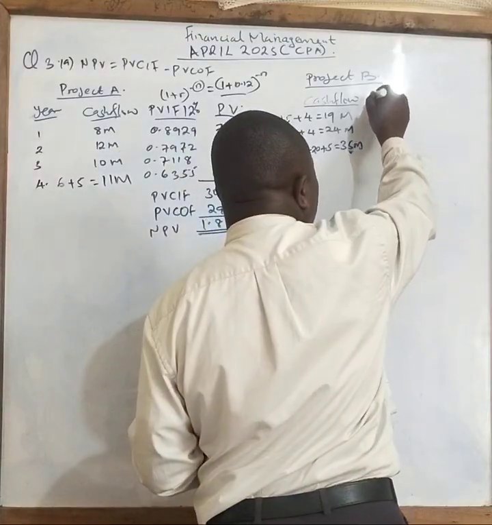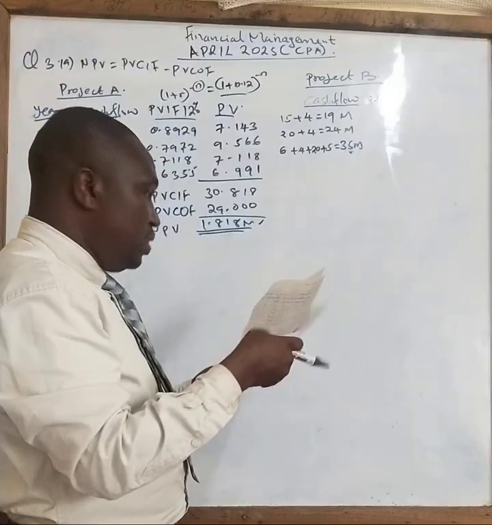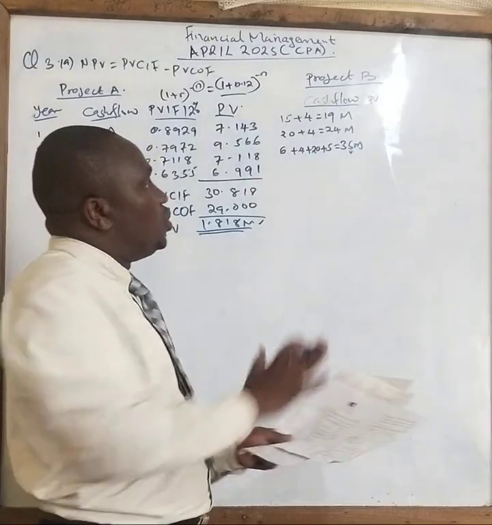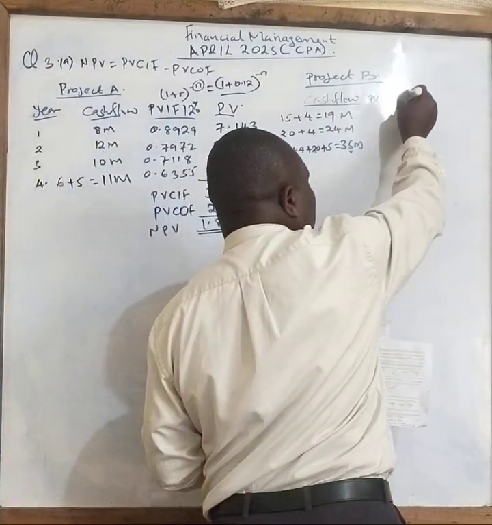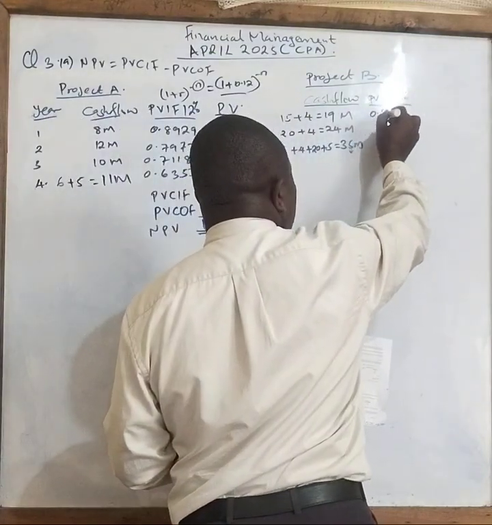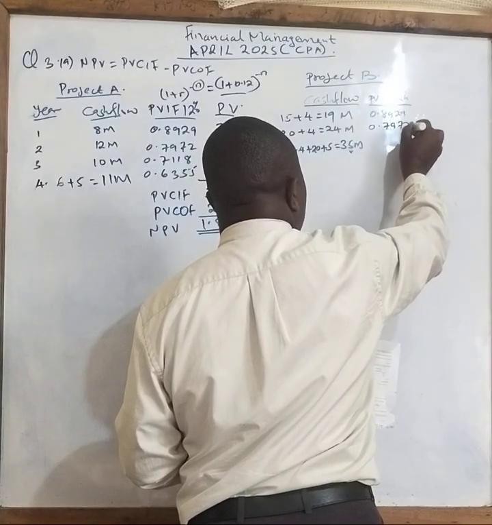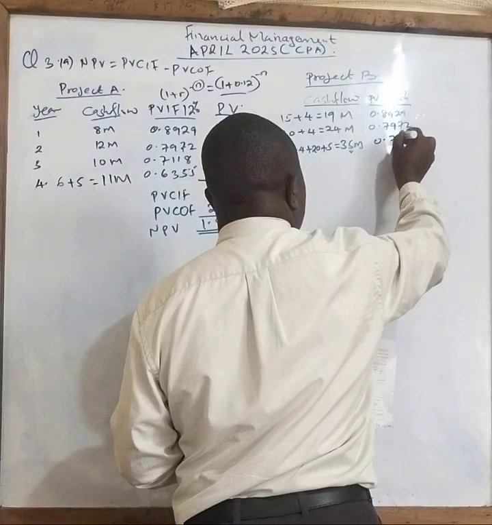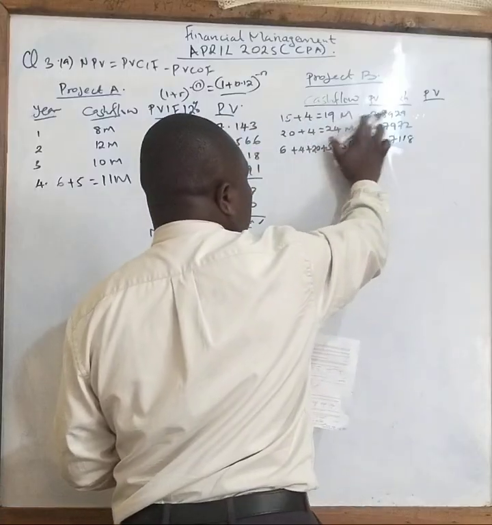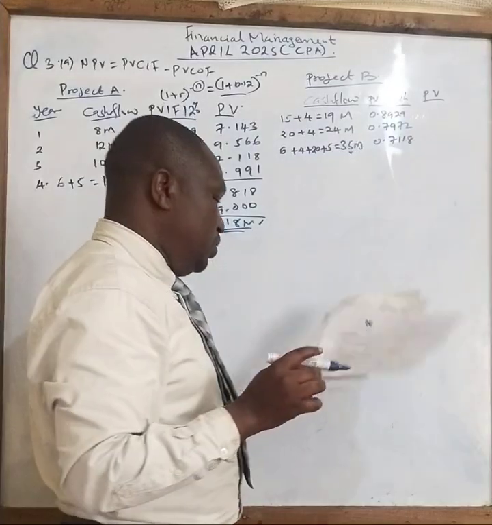Once you have this figure, you now get the present value interest factor. You can see the period is for 3 years, not for 4 years. From year 1 to 10, it will be 12%, so it will fall within 12%. Which means the factors are 0.8929, 0.7972, and 0.7118. Then you get the present value. It will be the cash flow times the present value interest factor, then you get the answers.